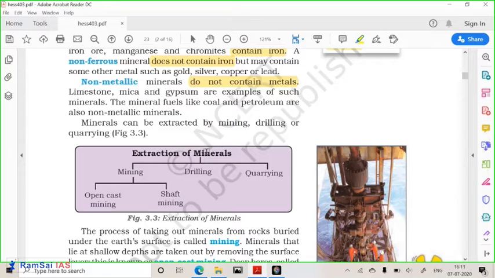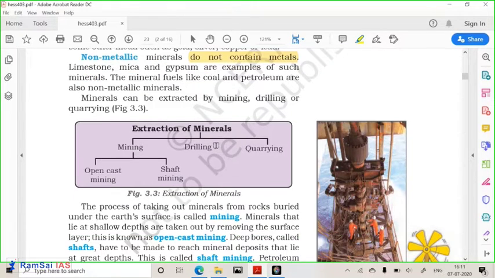Now let us understand further the extraction of mineral process. Okay, so if you want to use the mineral, definitely you have to extract the minerals. So there are three ways of extraction, three ways you can take out the minerals from the earth. So first is by mining. So we have huge mines, we have coal mines, you have copper mines, you have gold mines.